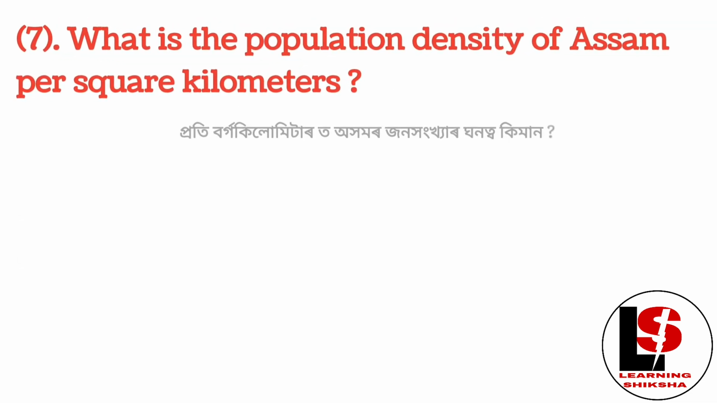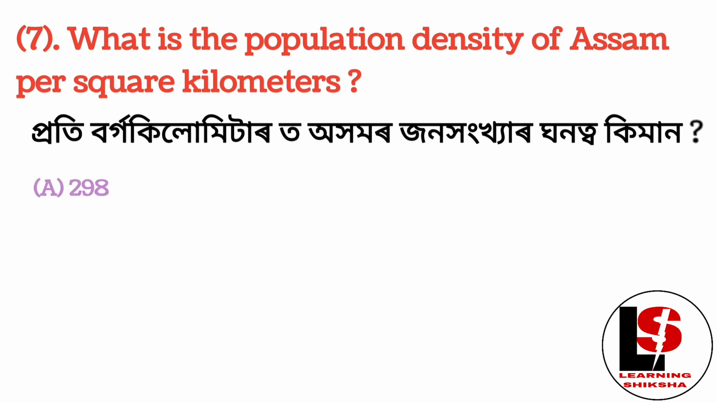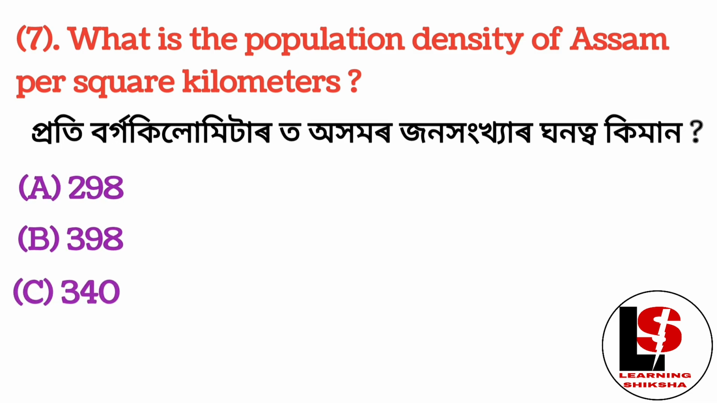What is the population density of Assam per square kilometer? 298, 398, 340, 430. Right answer is 398.